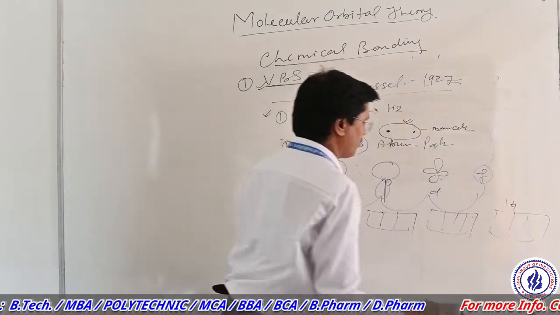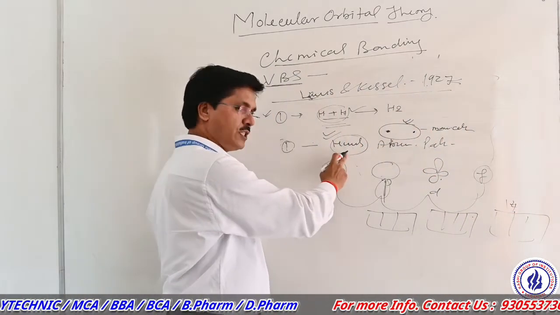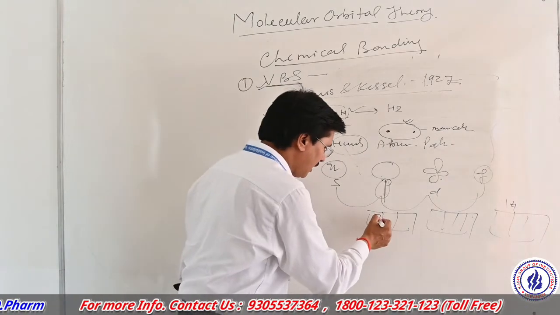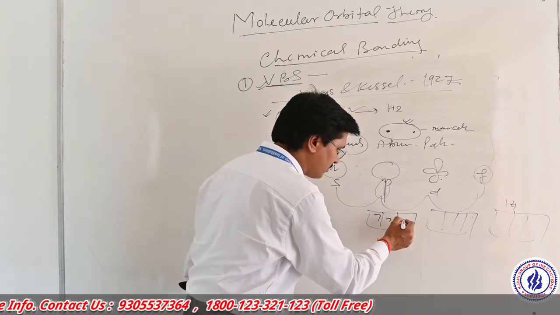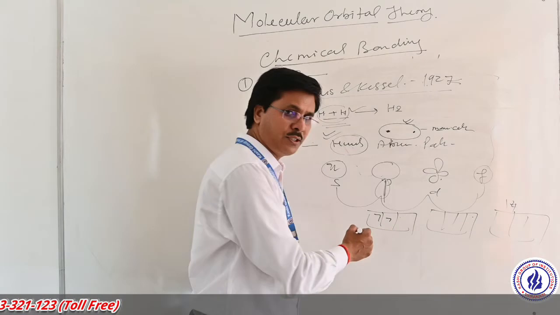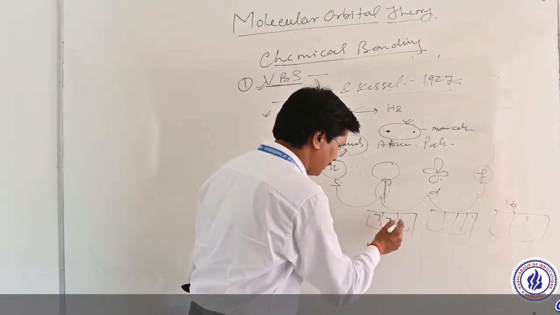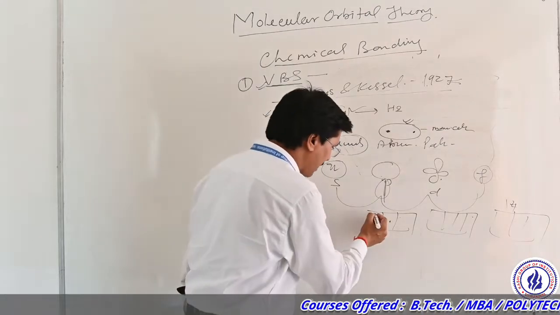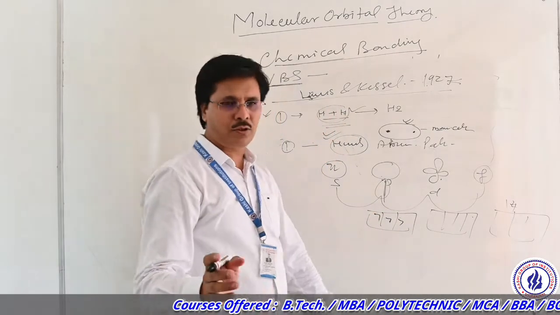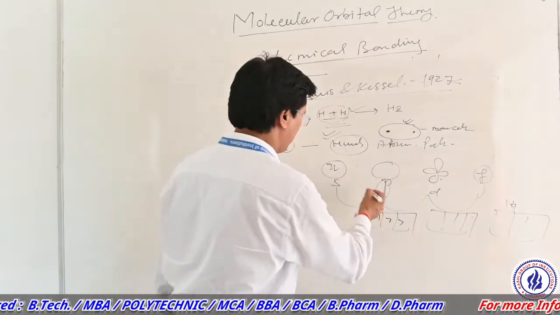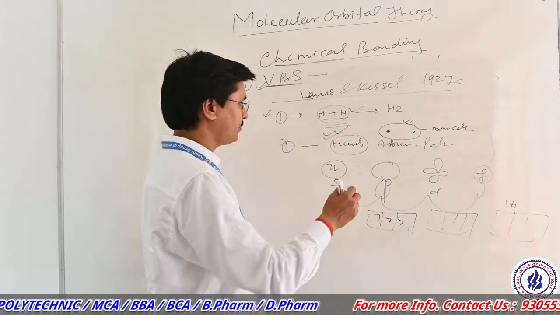Hund's rule explains that in each atomic orbital, unless the maximum number of unpaired electrons is reached, pairing does not start. This is Hund's rule.